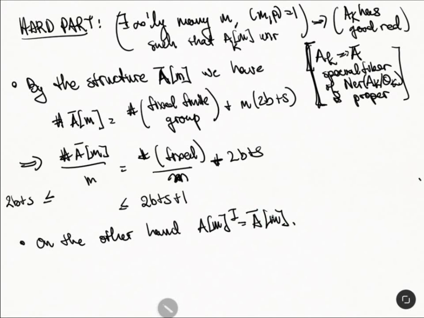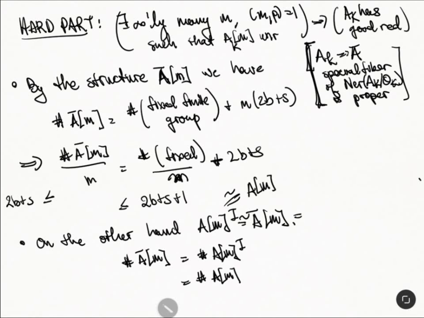So this is the invariance of inertia, and this is isomorphic to A[m]. This is an isomorphism, because we're taking invariants of inertia. And so this tells us the number of A bar[m], so we're going to get another formula for this. This is the number of A[m] that's invariant under inertia, which is just the number of A[m] by hypothesis, the unramified hypothesis.